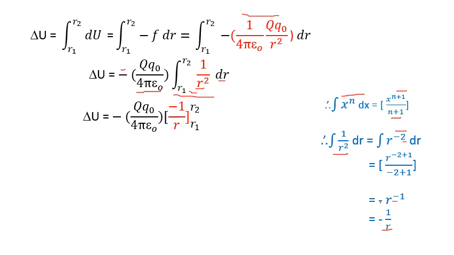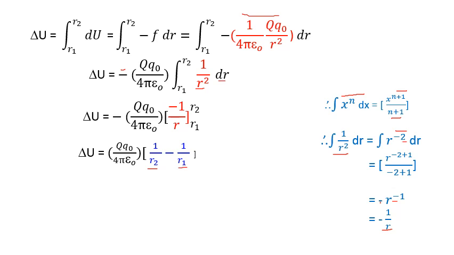Next to this, we have to substitute limits. First we substitute the upper limit and then the lower limit. So I have substituted 1 upon r as 1 upon r2 minus again 1 upon r as 1 upon r1.